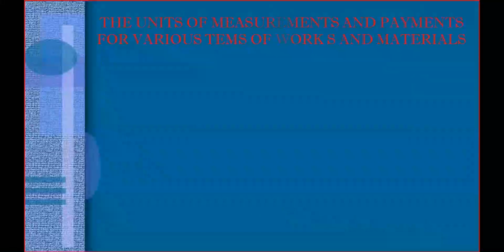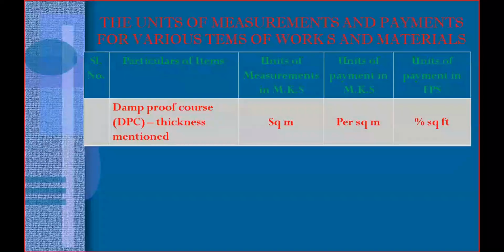And coming to the next type of item, that is damp proof course. Damp proof course was already explained in the diagram. It will be laid on the top of the plinth wall. For the damp proof course, you need to calculate the quantity in square meters and you need to pay per square meter. Here you need to specify the thickness. That means based on the thickness, the cost of the DPC will change.